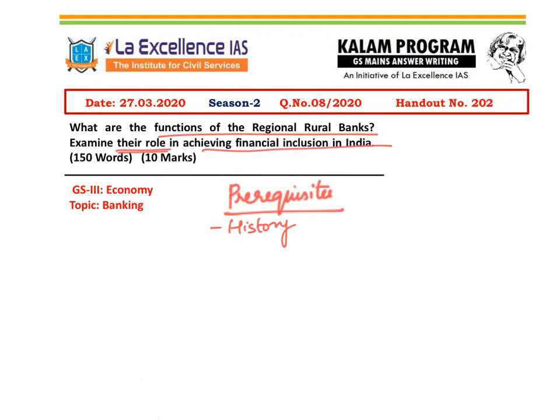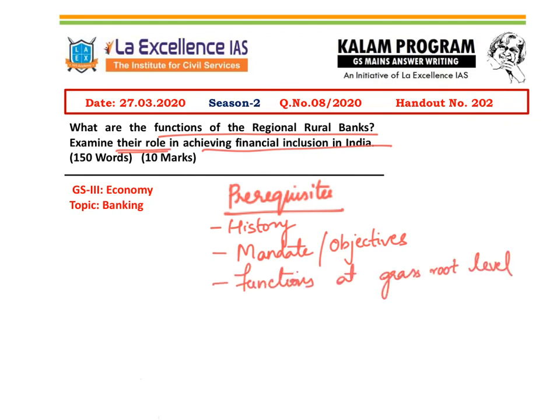So this history one needs to have, and second, we need to know the mandate or objectives. That is the same thing which we had discussed in the history, that is to provide banking and financial services to the rural areas. And then the third prerequisite would be, at the grassroots level, what are all the functions performed by these regional rural banks?